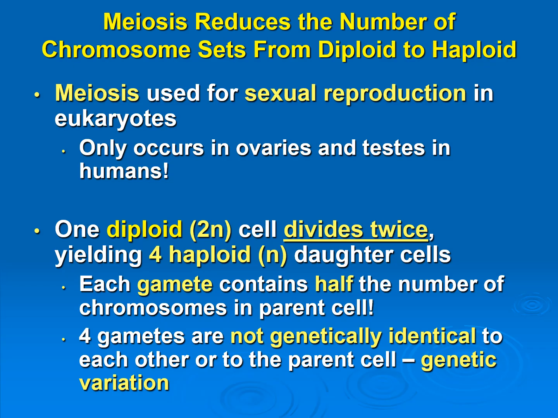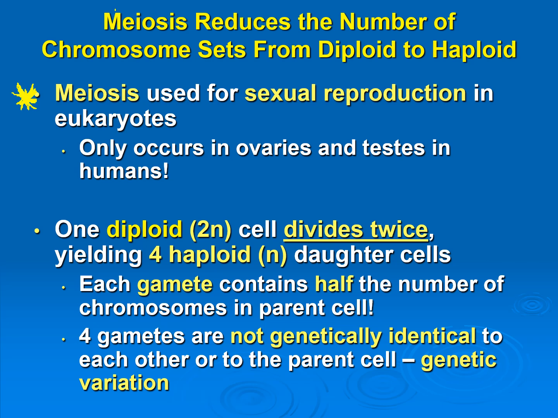Okay, so for meiosis, just an overview here. Meiosis is only used in sexual reproduction, and that is just in our eukaryotes. So prokaryotes do not do sexual reproduction, so they will not use meiosis. And remember that meiosis is only going to occur in the gonads, only in the ovaries and testes, because that's just where the gametes are made, the eggs and the sperm.